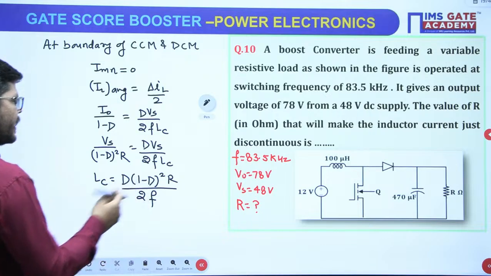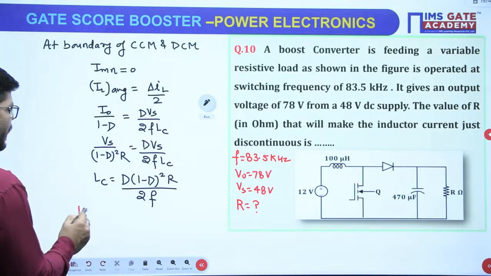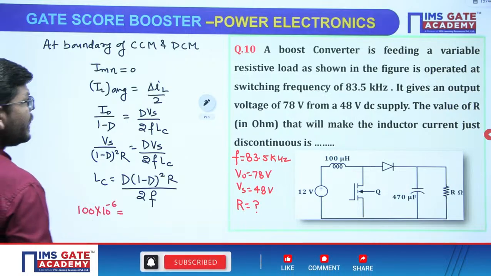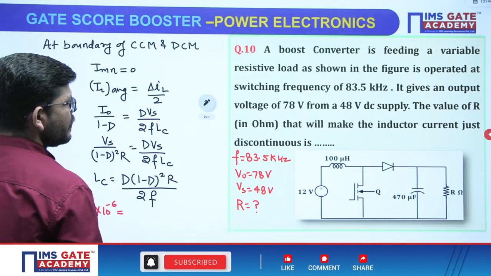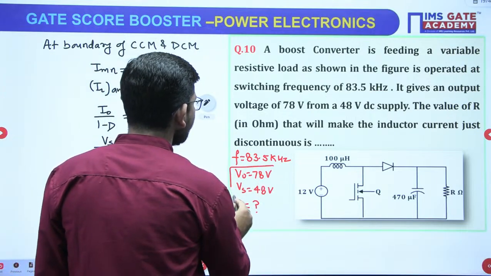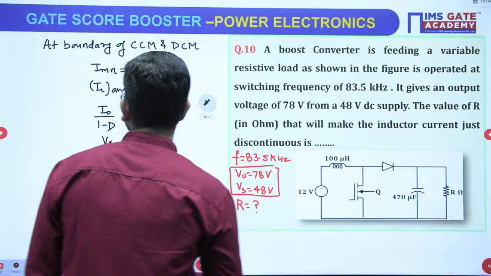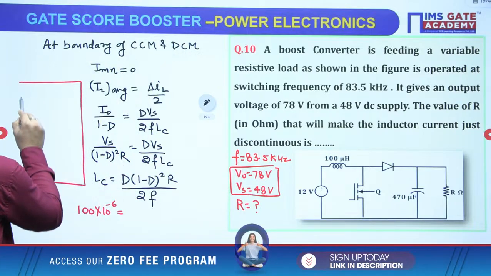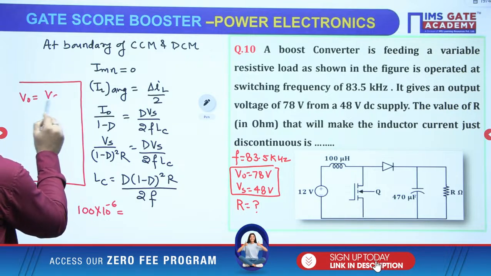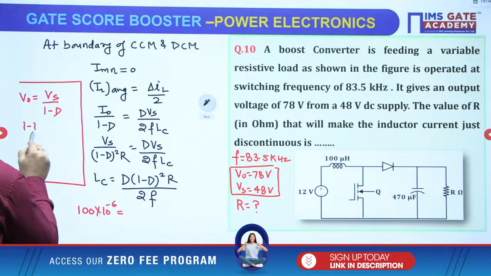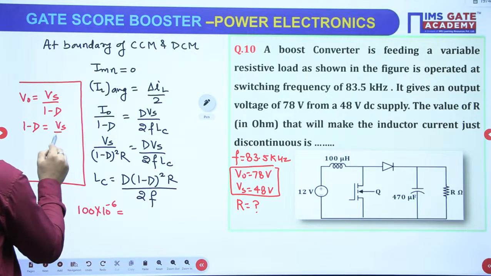Yes, we have. Inductor value is given 100 microhenry. D value is how much? We don't know. So D value we will be calculating from this given data. V naught is Vs over 1 minus D because it is boost converter. So 1 minus D will be Vs over V naught.